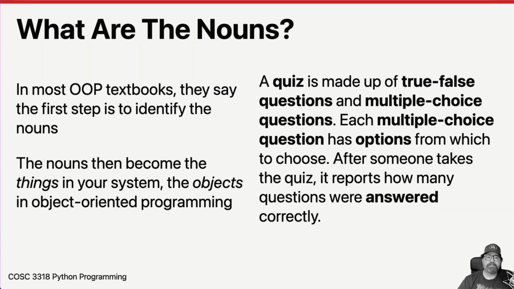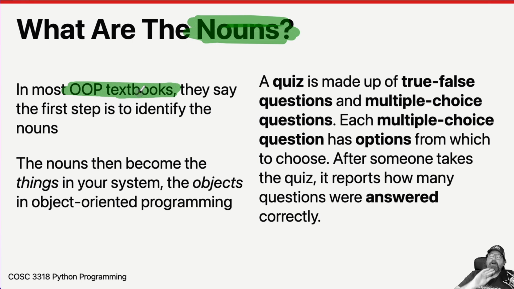In most textbooks, you're going to find them saying, find the nouns in your problem domain, and that's going to be the ideas, the abstractions, the objects that you're going to want in there. That's what most OOP textbooks say, and that's what we're going to learn right now. There are different ways to go about the whole modeling thing, but we're just going to stick with the whole noun identification thing.